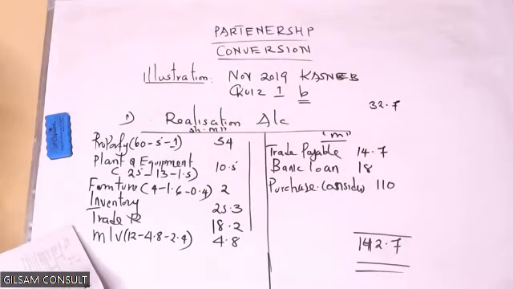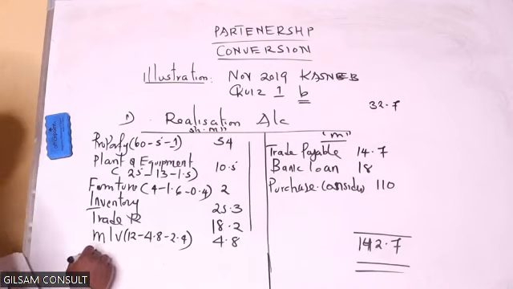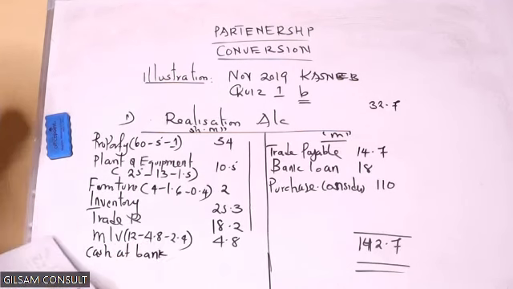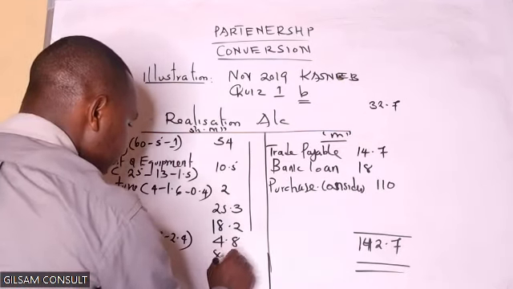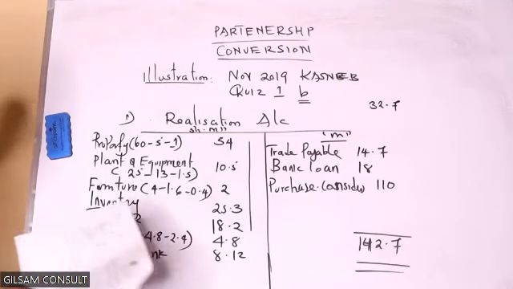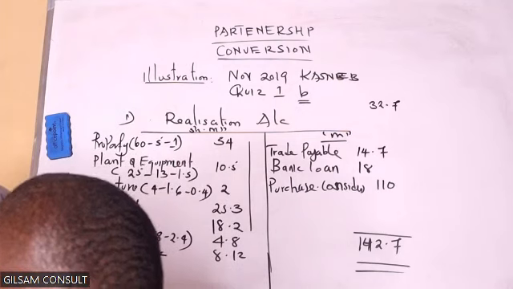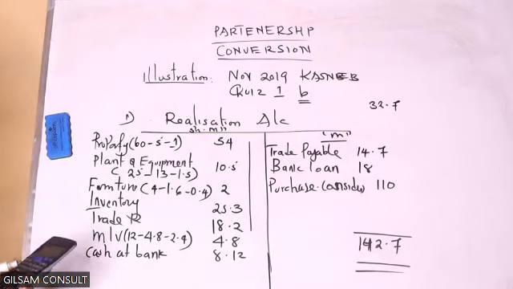We include all the current assets. Look at the cash at bank. Because if we skip any of the assets, then our account will not be in good terms. So plus 4.8 plus 8.12.